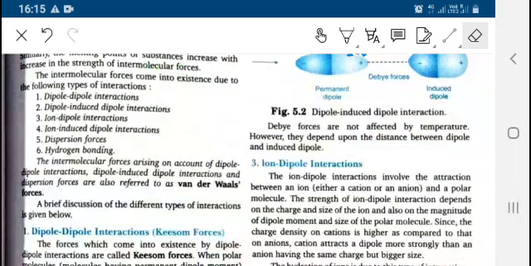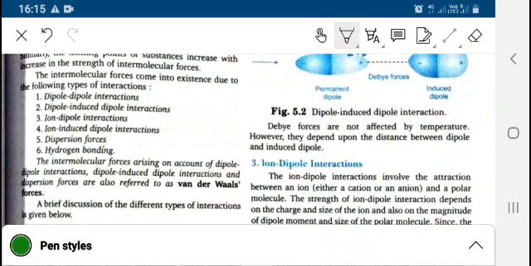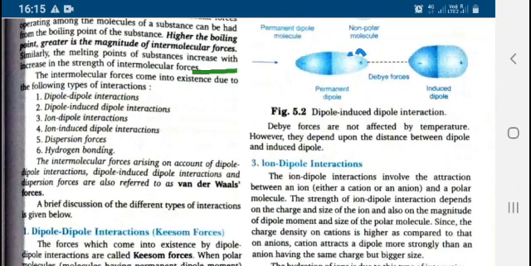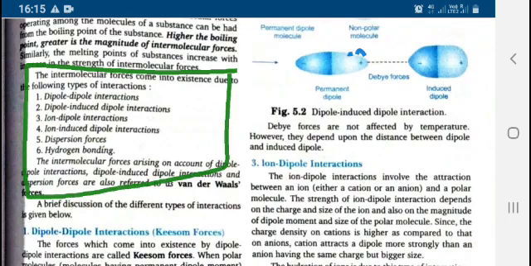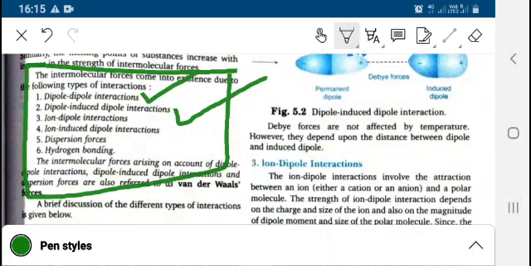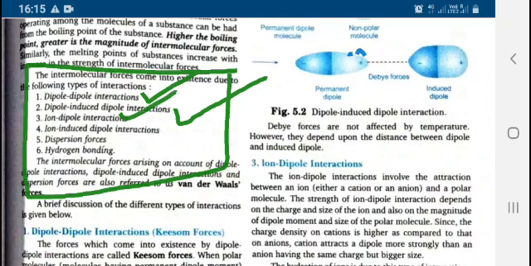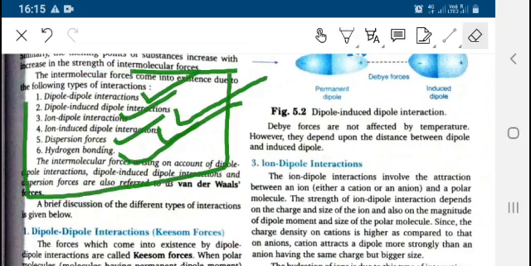So out of all intermolecular forces, hydrogen bonding is important. So the second question is, what are the types of intermolecular forces? Dipole-dipole, dipole-induced dipole, ion-induced dipole, dispersion and hydrogen bonding.